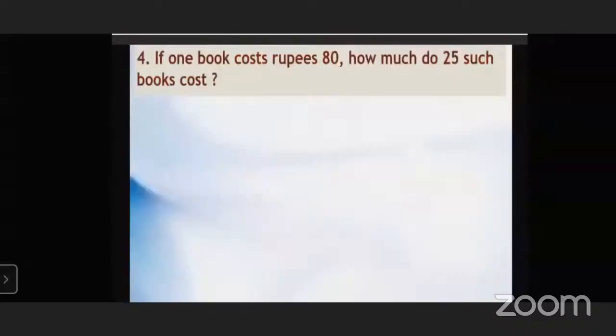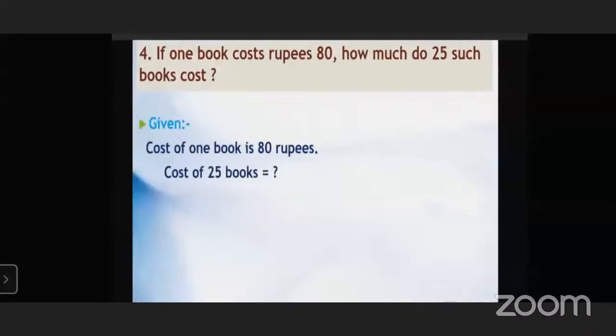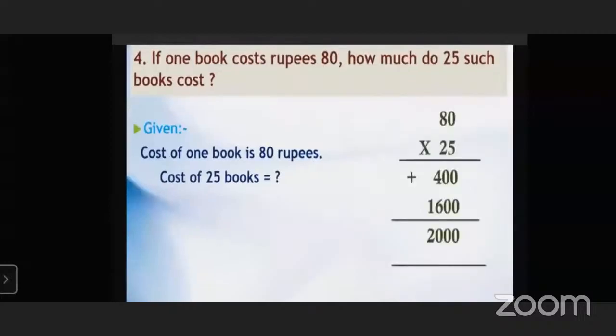Now next example. If one book costs 80 rupees, how much do 25 such books cost? What have we been given? We have been given the cost of one book, that is 80 rupees. So we have to calculate the cost of 25 books. What do we have to do? Multiply. Which number with which number? 25 and 80. Very good. So we have to multiply 80 with 25.